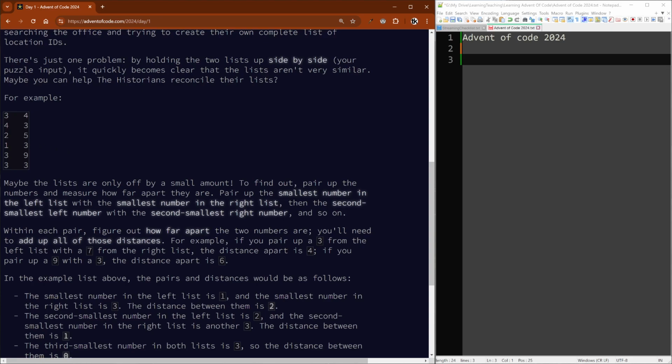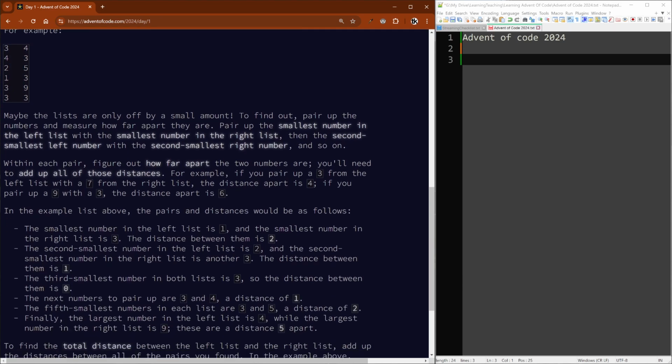For example, 3, 4, 4, 3, 2, 5, 1, 3, 3, 9, 3, 3. Maybe the lists are only off by a small amount. To find out, pair up the numbers and measure how far apart they are. Pair up the smallest number in the left list with the smallest number in the right list, and then the second smallest with the second smallest, and so on. Within each pair, figure out how far apart the two numbers are. You'll need to add up all of those distances.